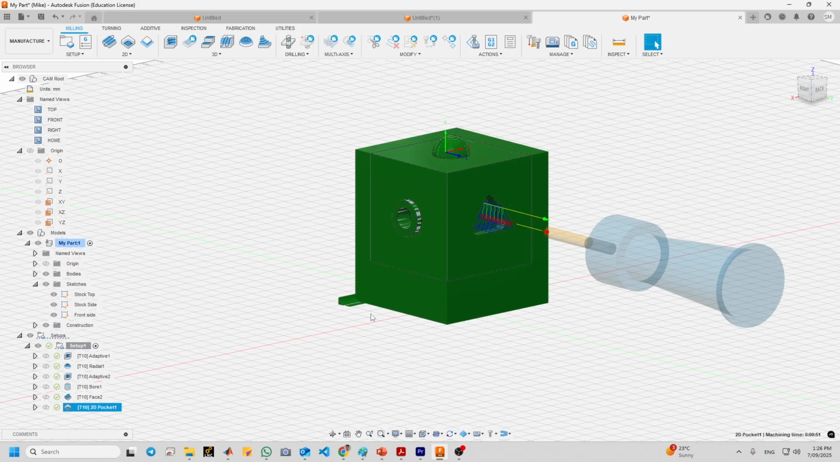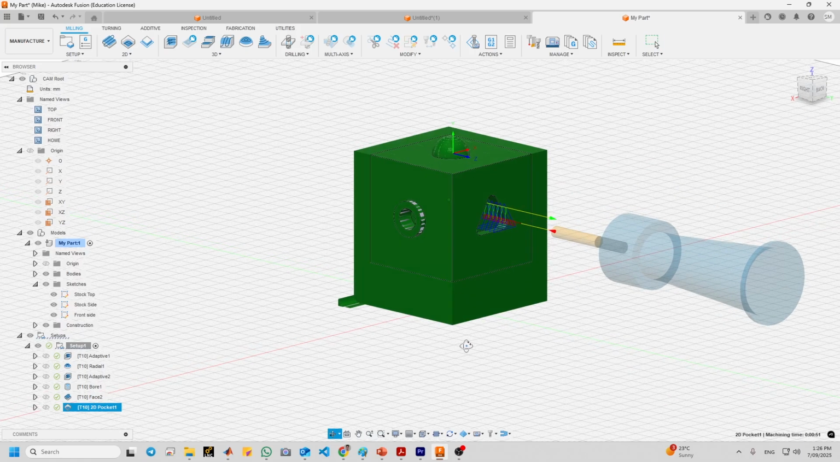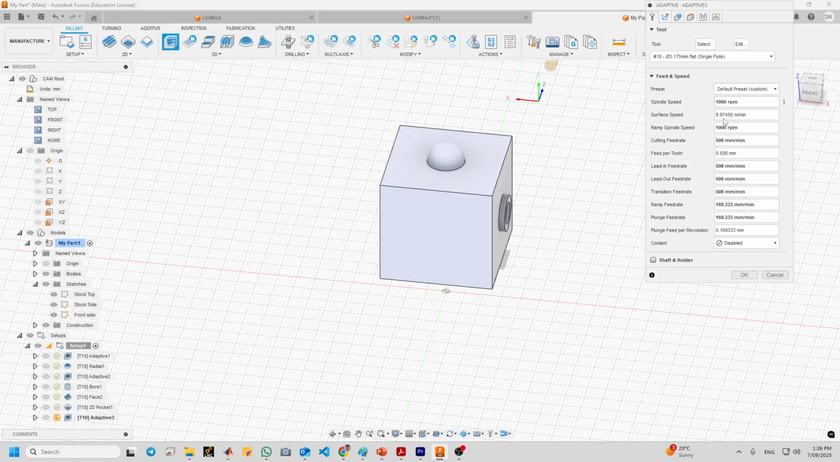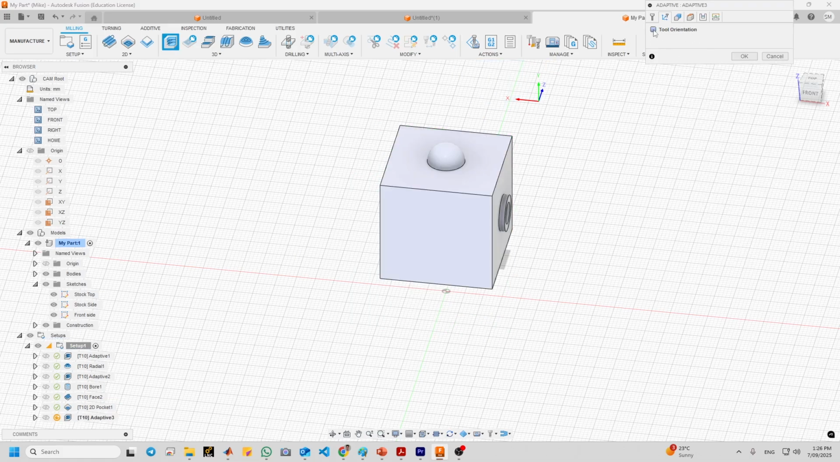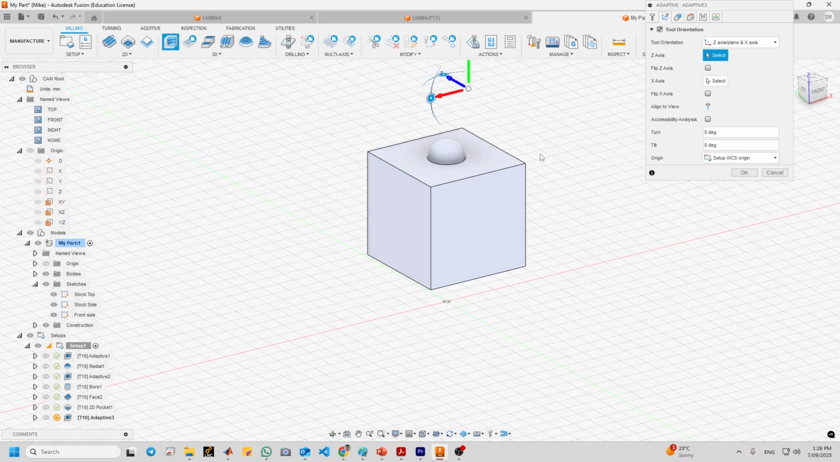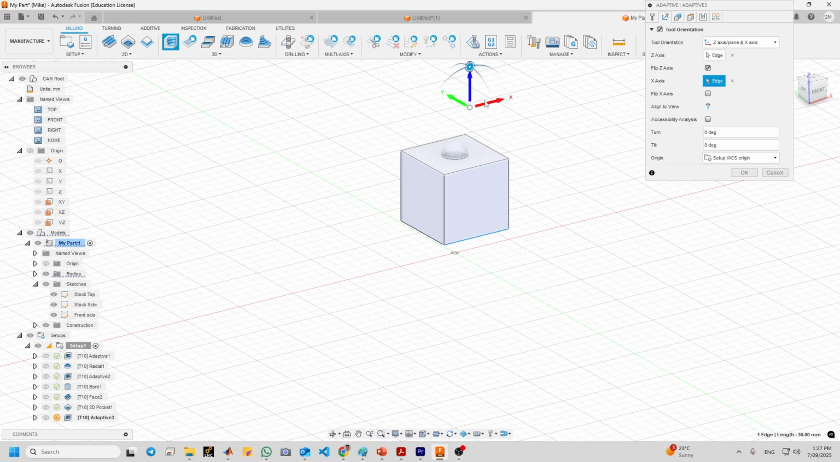So we have another two surfaces. We can use 3D adaptive clearing. We don't need to change this. Tool orientations. So z-axis and the z-axis should be upward, and the x-axis can be this. The z-axis actually should be that way. Sorry.